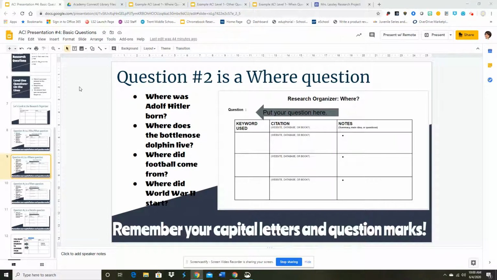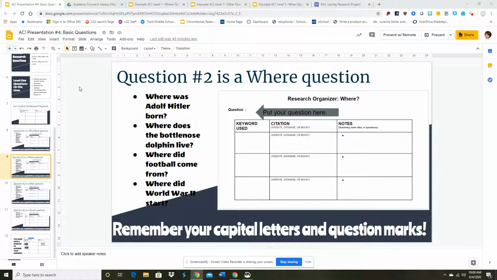Where was Adolf Hitler born? Where does the bottlenose dolphin live? Where did football come from? Where did World War II start? Now, I will tell you, there are probably multiple questions that you could ask the where question for your topic. We are only asking for one question.